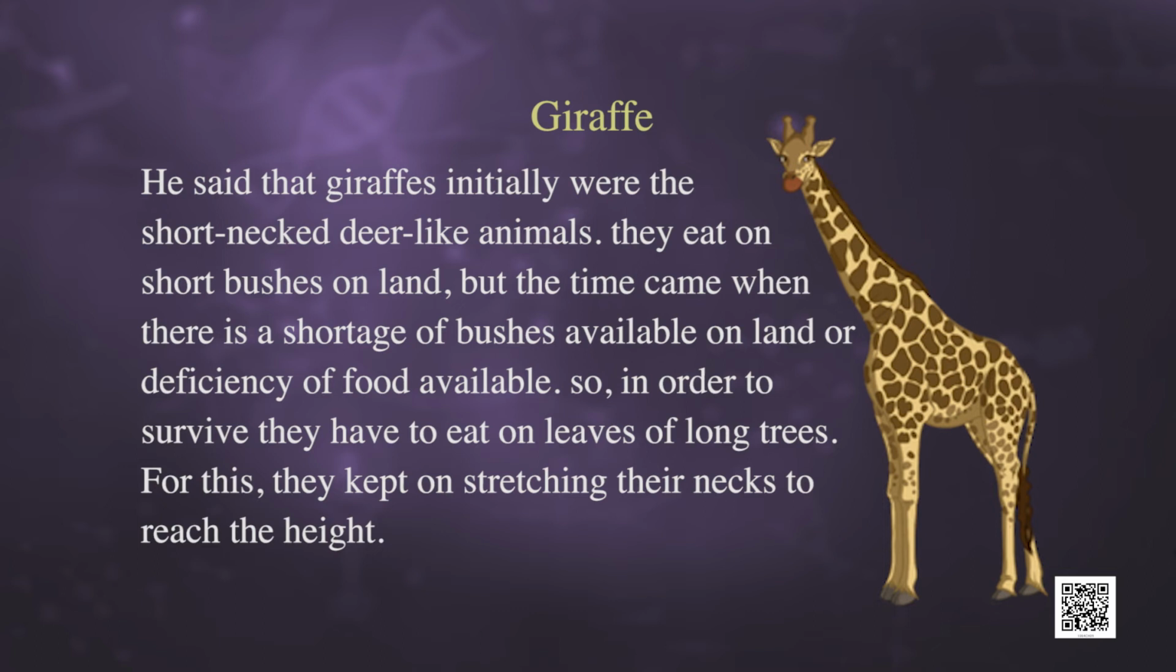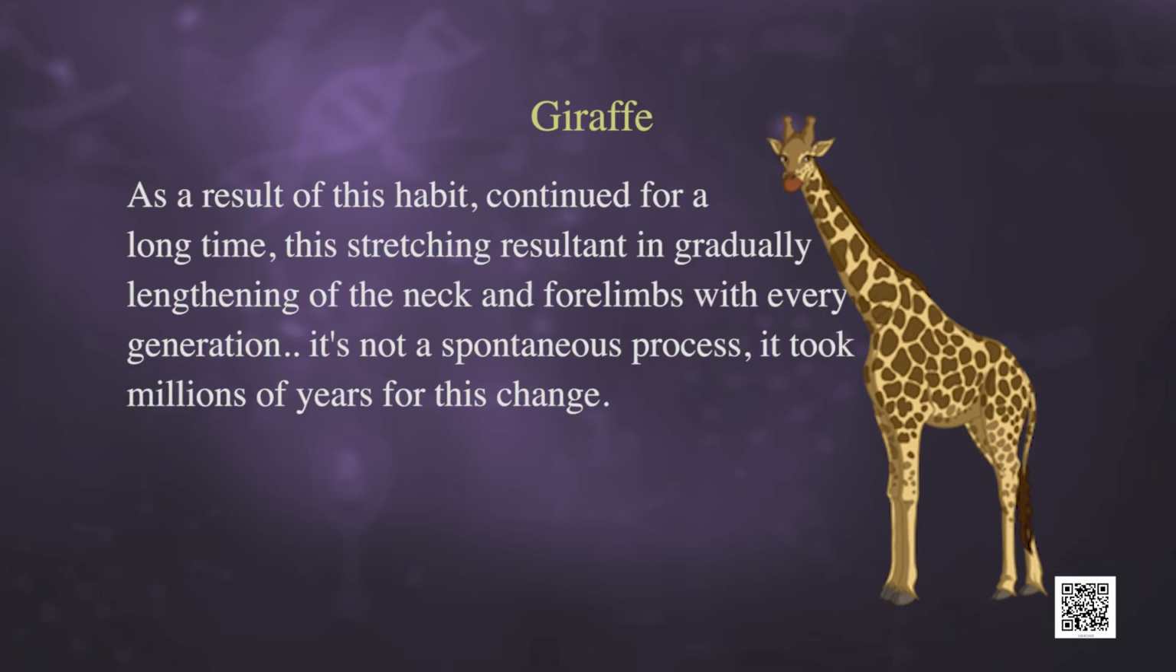So, in order to survive, they had to eat the leaves of long trees. For this, they kept on stretching their necks to reach the height. As a result of this habit, continued for a long time, this stretching resulted in gradual lengthening of the neck and forelimbs with every generation. It's not a spontaneous process obviously, it took millions of years for this change.